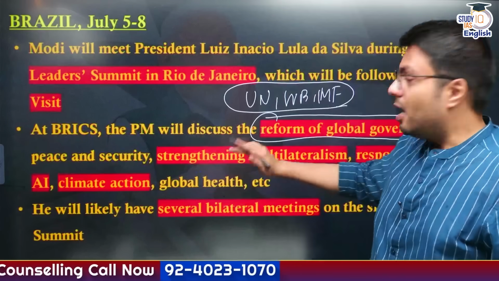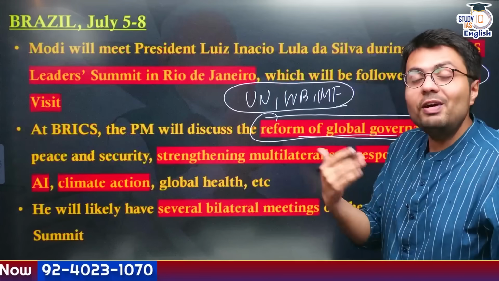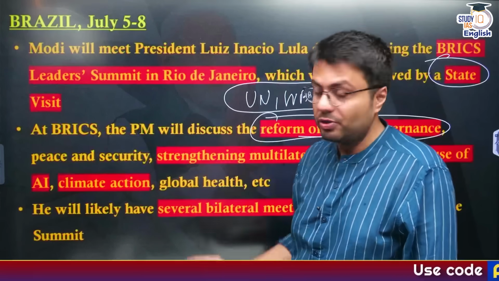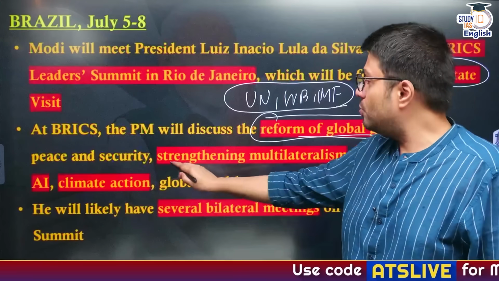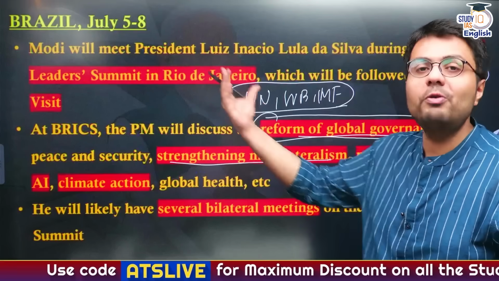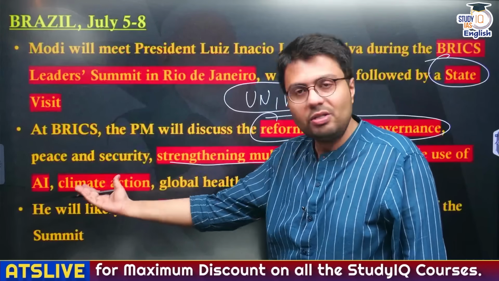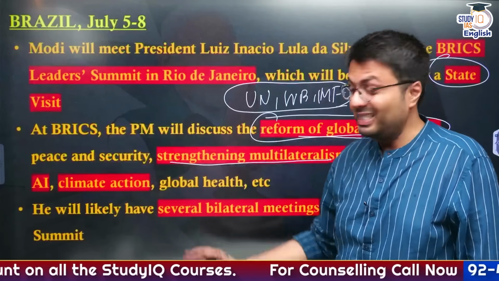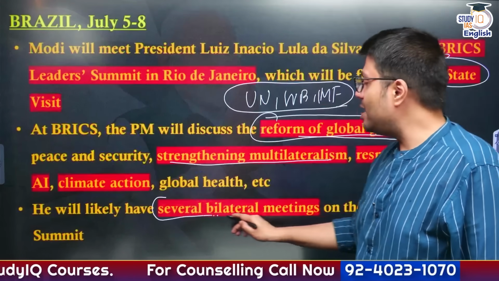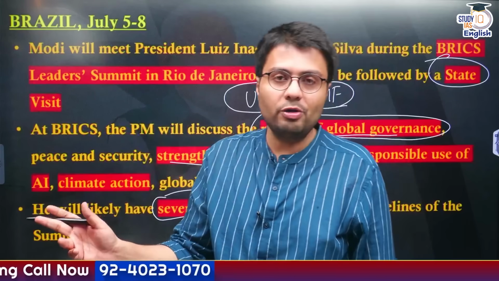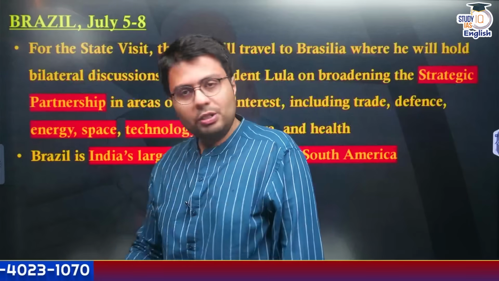So India's reform of global governance is a very important part of foreign policy, and that is why India engages quite closely with BRICS. In addition to that, India can also strengthen multilateralism, ensure responsible use of emerging technologies like artificial intelligence, take climate action and global health, etc., with the interaction of BRICS. And at BRICS summit, Prime Minister Modi is likely to have several bilateral meetings even with the other important members of the BRICS summit, right? So this was BRICS summit.